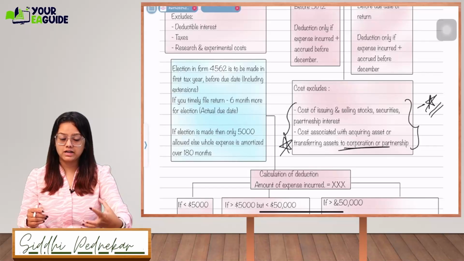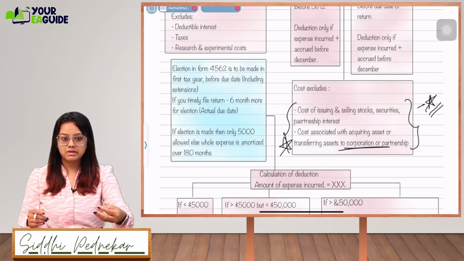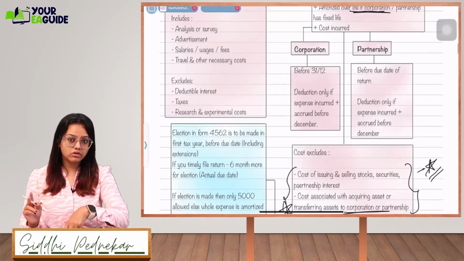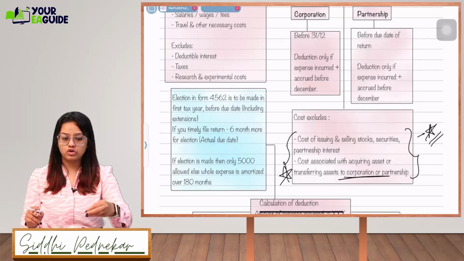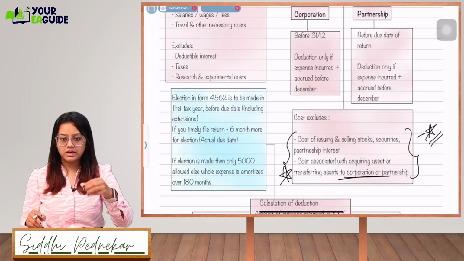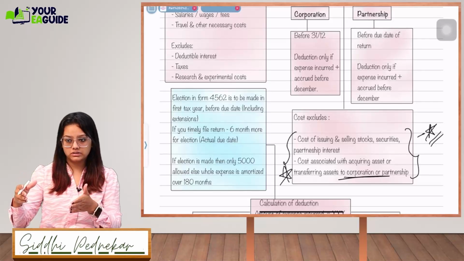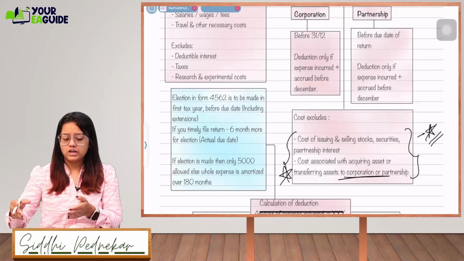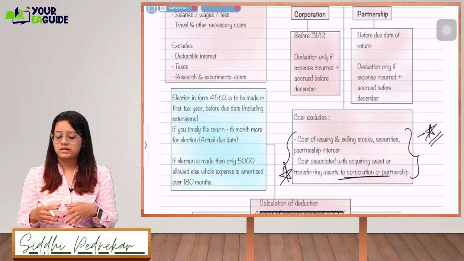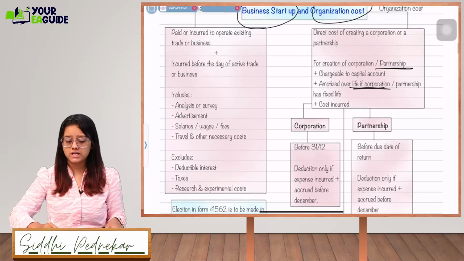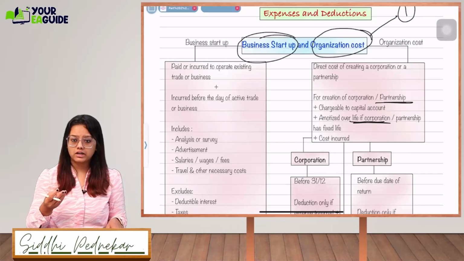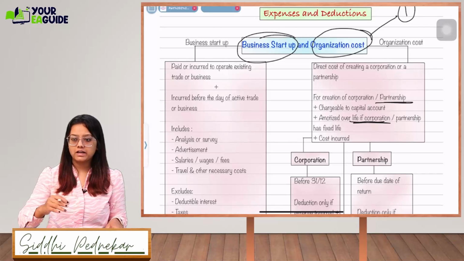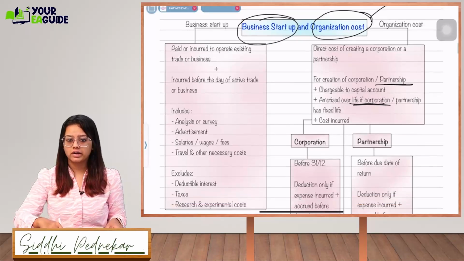For transferring that asset, if you incurred any cost, some legal cost or title related cost, you cannot call that an organization cost. Same way, for issuing shares, stocks and securities, if you incur issuing costs for making your shares listed, those are not going to be included as organization cost. These are purely your organization cost, meaning your company formation cost: your article of organization, article of incorporation, state filing fees, LLC filing fees. All those fees will be included in the organizational cost.